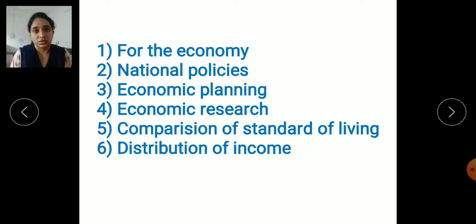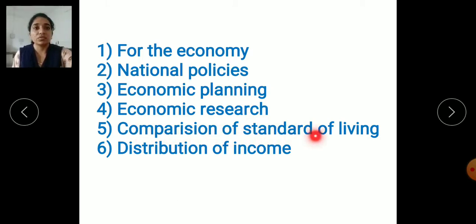Next one is economic research. Many economists are there, many researchers are there, those who do research continuously on our economy. They find out where the economy is down, where there is necessity for improvement and all. They continuously do research on various things. So economic research means the economists, or the researchers, do the research on the economy. Wherever the economy is lagging, they try to make the changes accordingly, and the research is possible just due to the availability of the data.